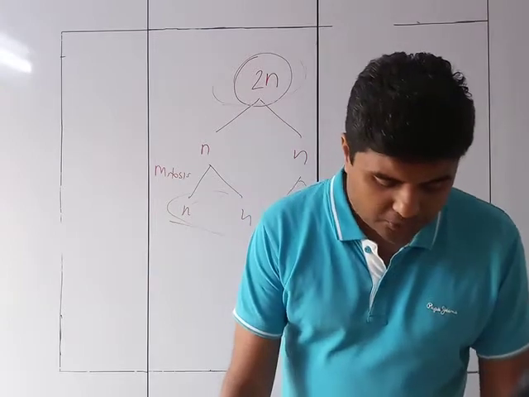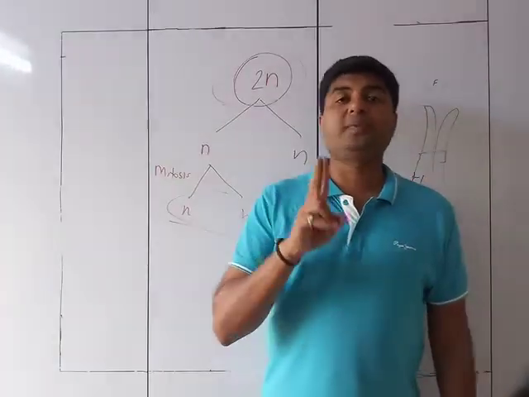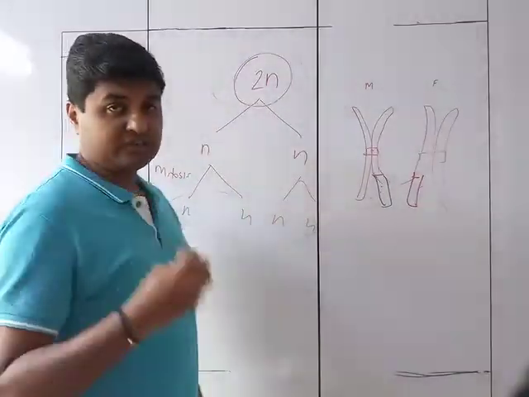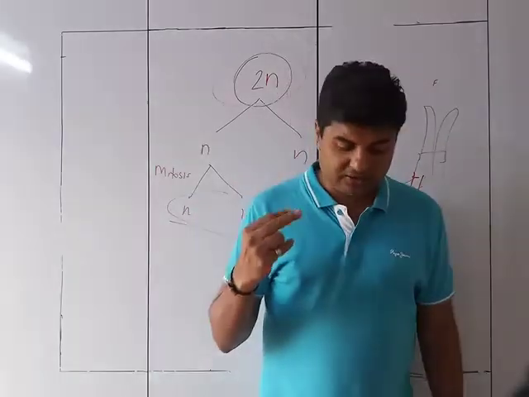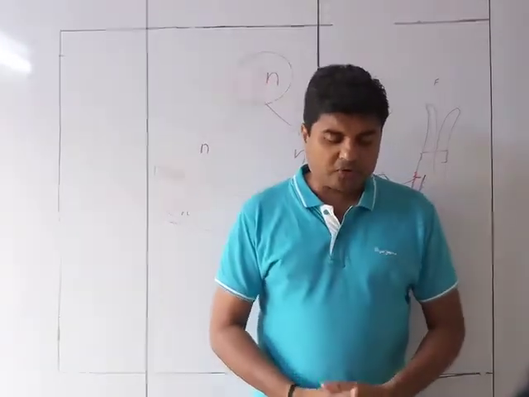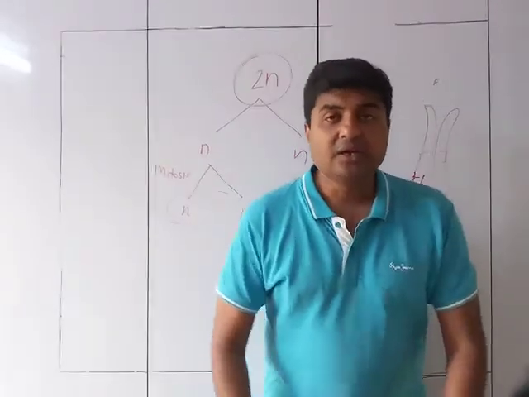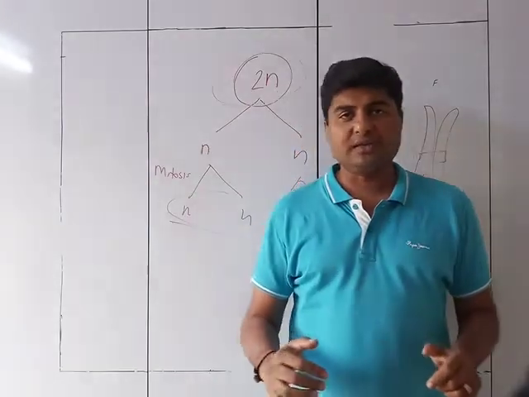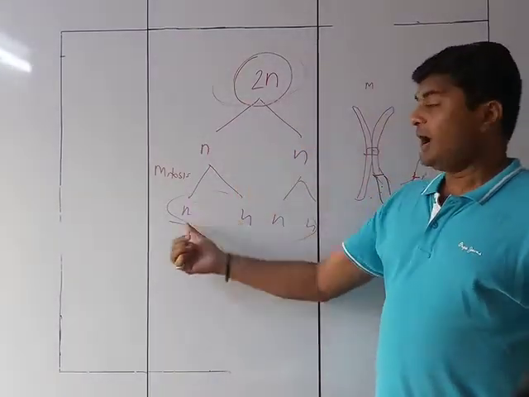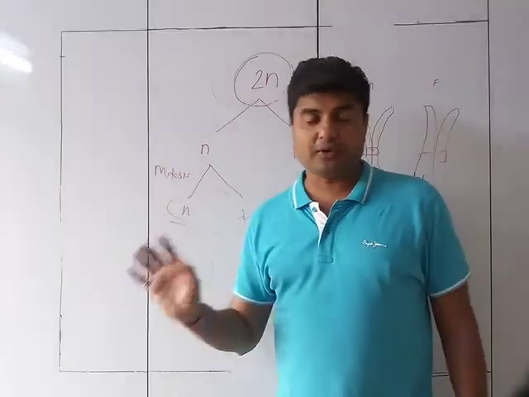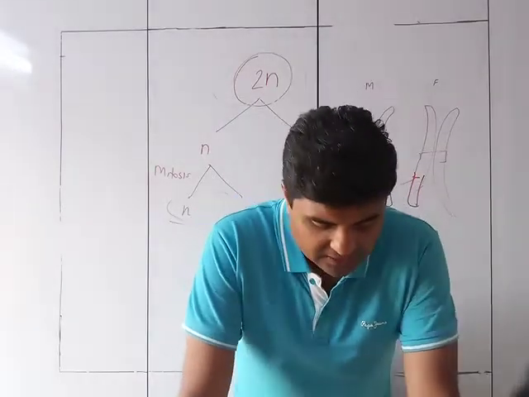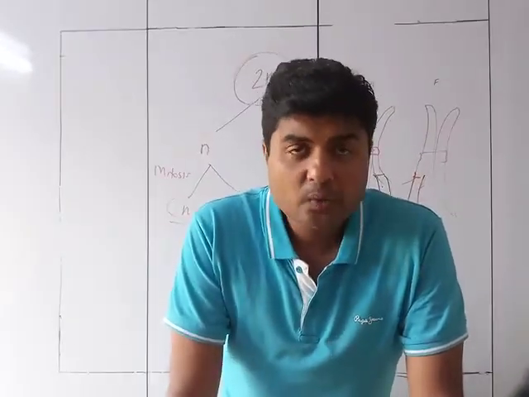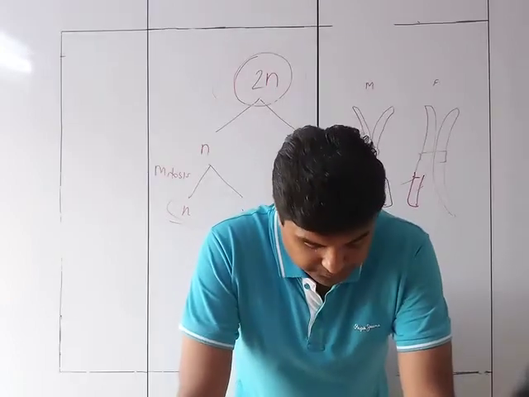Now the number of daughter cells produced will be in mitosis, the number of daughter cells will be 2, whereas in meiosis, as I told you, the number of daughter cells are 4. So meiosis produces 4, mitosis 2. Number of chromosomes passed onto each daughter cells is, now in case of mitosis, 2n ka 2n, complete set is being forwarded to the next daughter cell, whereas in case of meiosis, haploid nature, half the number of chromosomes are forwarded, that is they are passed on to the next generation. That's why mitosis is diploid whereas meiosis is haploid nature.